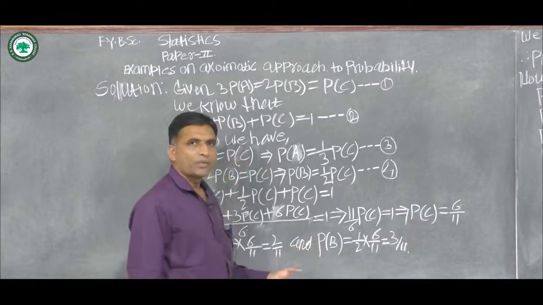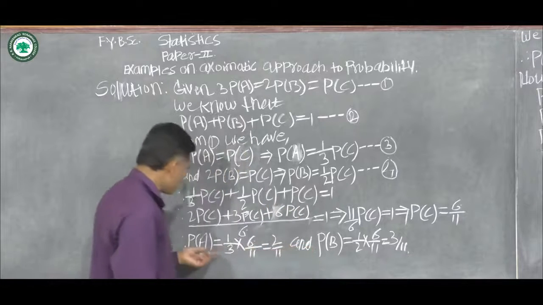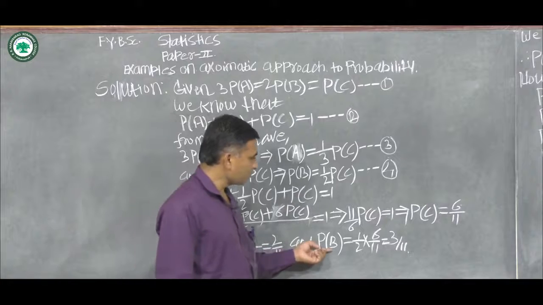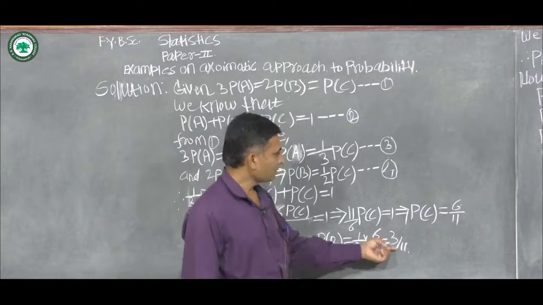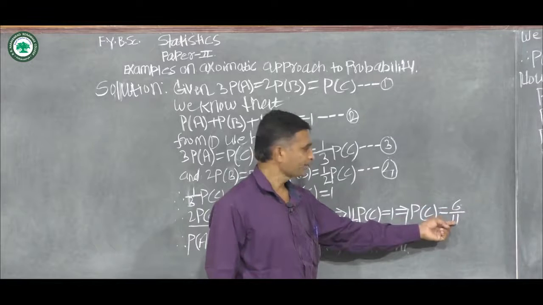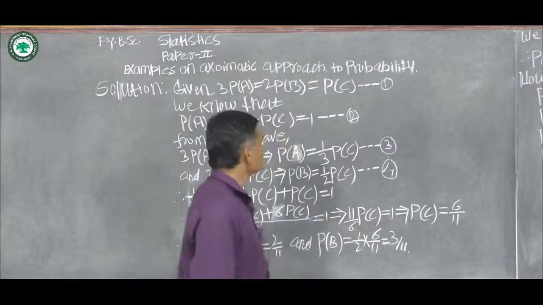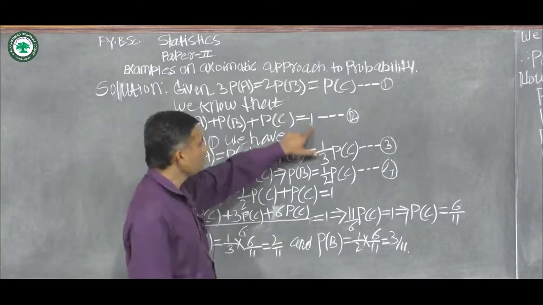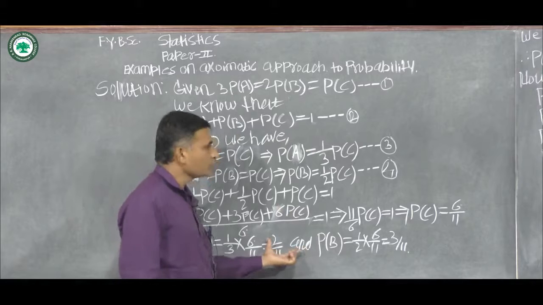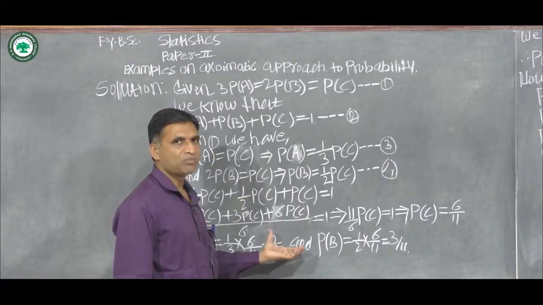Now we have probabilities of 3 events. Probability of event A is equal to 2 by 11, probability of event B is equal to 3 by 11, and probability of event C is equal to 6 by 11. If these probabilities satisfy equation number 2, then the computed probabilities are correct, otherwise they are false.